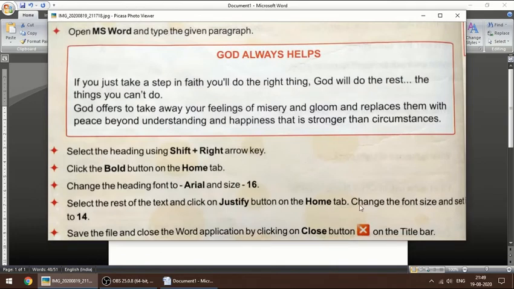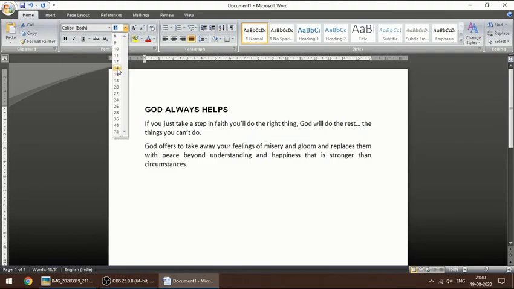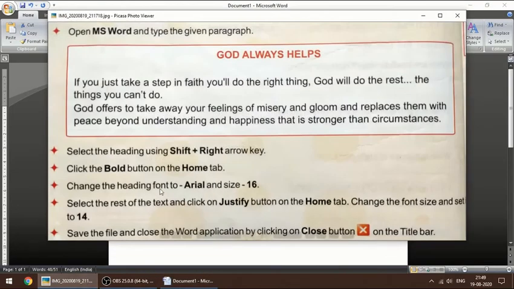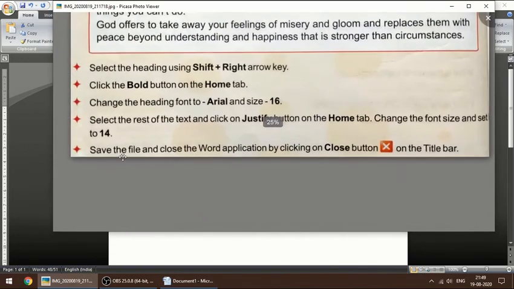Now what we have to do is change the font size and set it to 14. It is already selected. Go to this option over here and 14. Save the file and close the Word application by clicking on the close button.